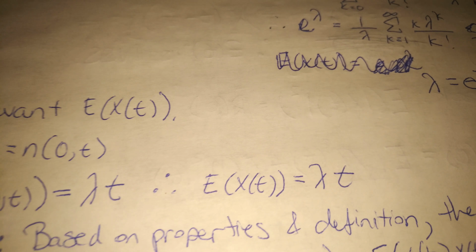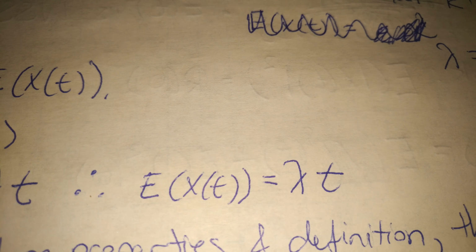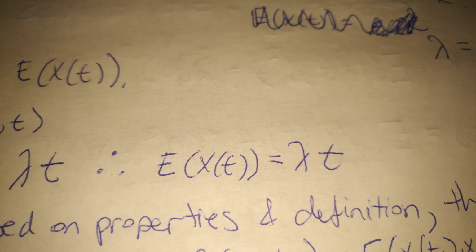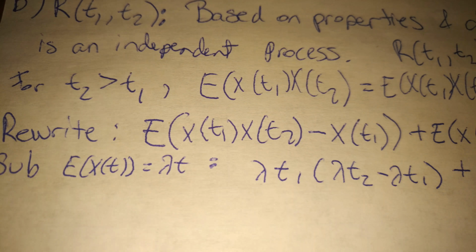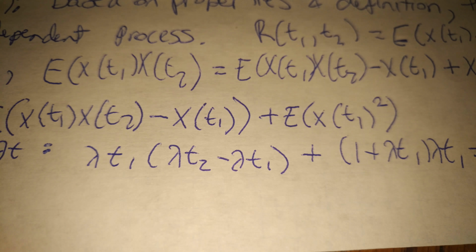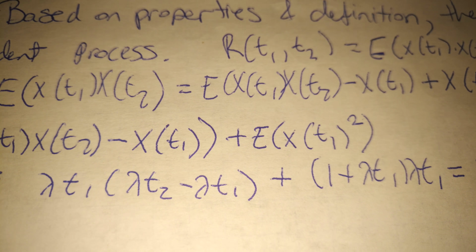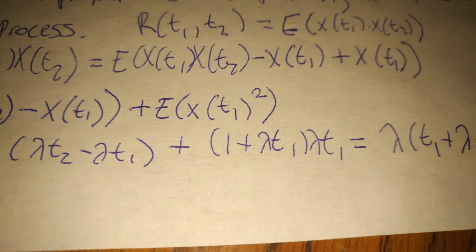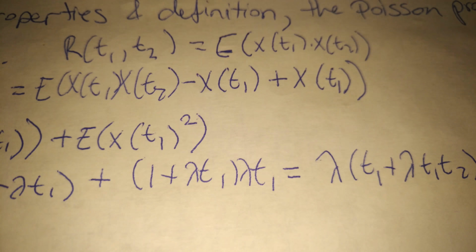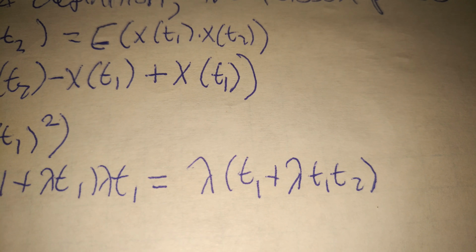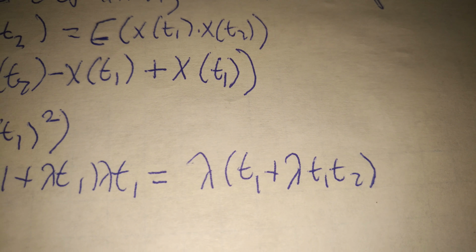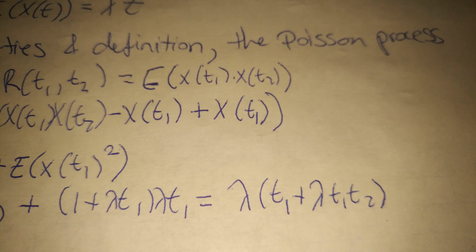And so then from part A, we have that E of X(t) is equal to lambda t, so we can sub that in to each of these pieces. And so we end up with lambda t1 times lambda (t2 minus t1) plus lambda t1 plus lambda t1 times lambda t1, and that's going to give us lambda times t1 plus lambda squared t1 times t2. And that's the answer for part B.